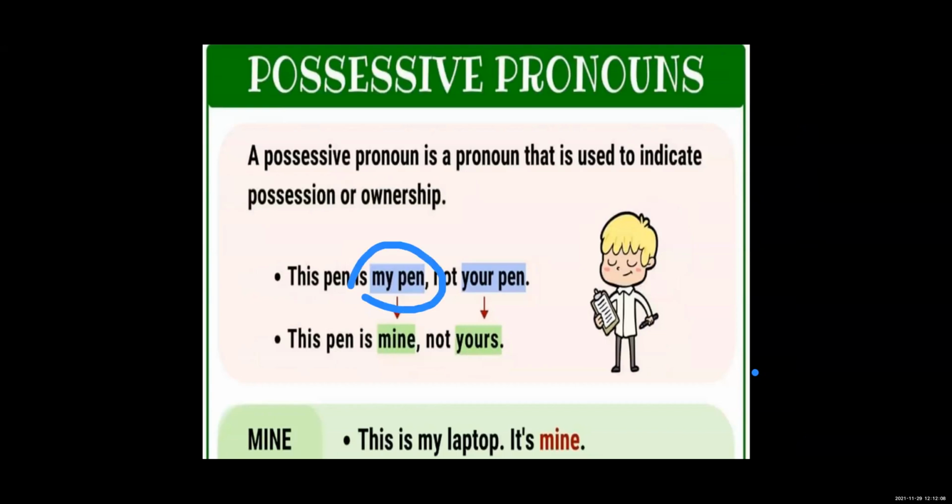My pen becomes mine. So mine is your possessive pronoun. And your pen becomes yours. Your pen becomes yours. So these are the best examples of a possessive pronoun. Okay, so this is now my pen.